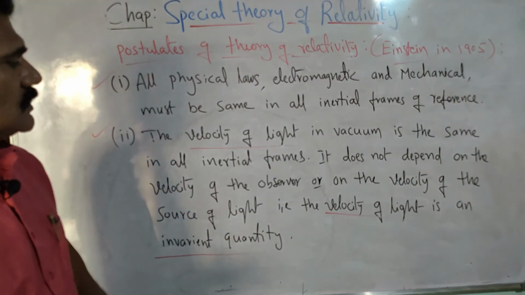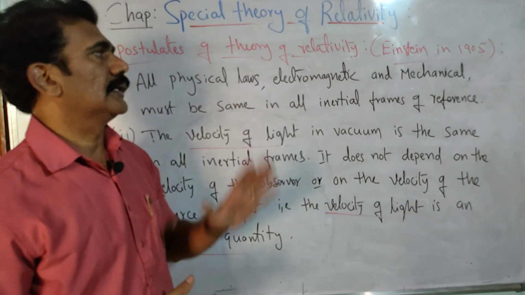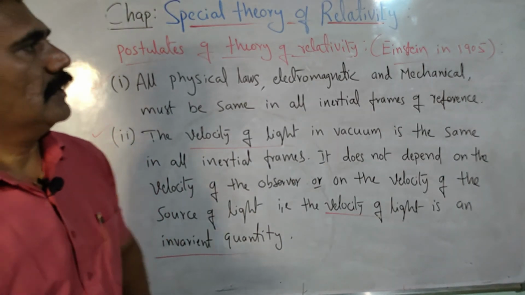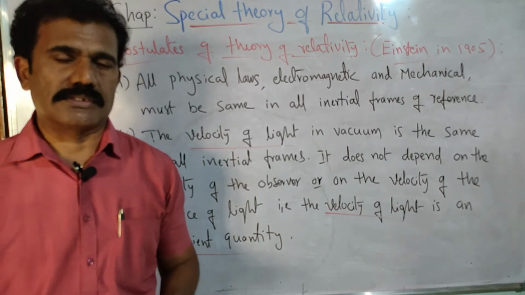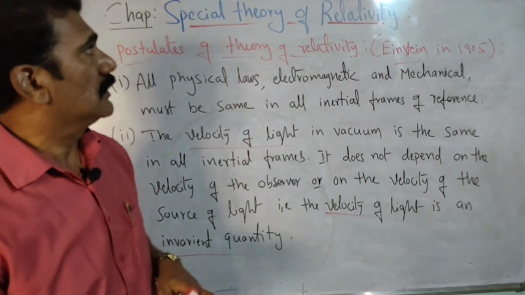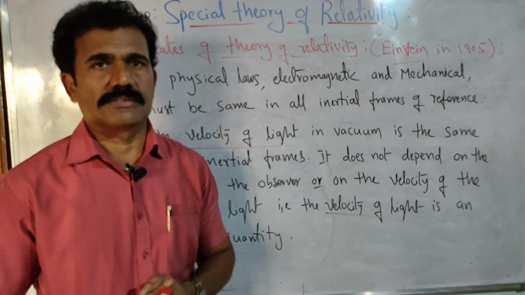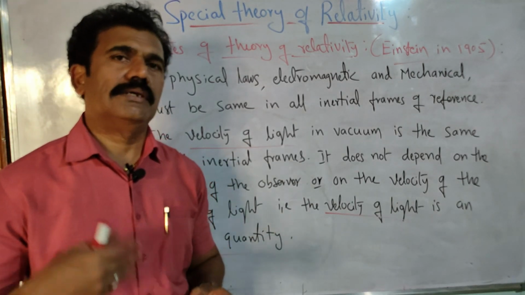By keeping these two postulates in mind, we can try to understand the theory of relativity given by Einstein. Clear? From the next video, we can start with the derivation of the Lorentz transformations. As we discussed the Galilean transformation, similarly in the special theory of relativity you have to start with the Lorentz transformation equations. We'll discuss and derive those equations in the next video.